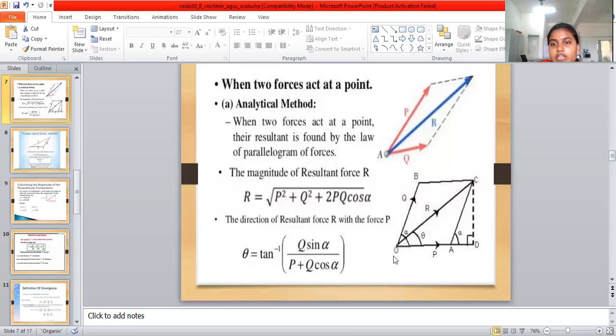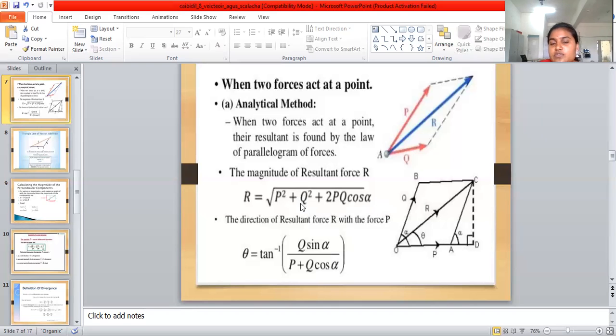This is equal to OB. OB is making an angle alpha, so B into sine alpha. So OB is equal to Q sine alpha, and OB square is Q square sine square alpha. So this is equal to P square plus Q square plus 2AB, where cos square alpha plus sine square alpha is equal to 1, and 2AB making an angle is cos alpha.